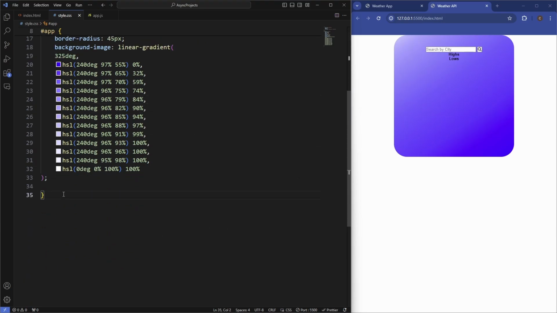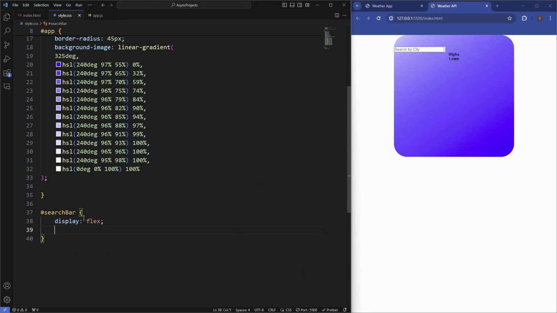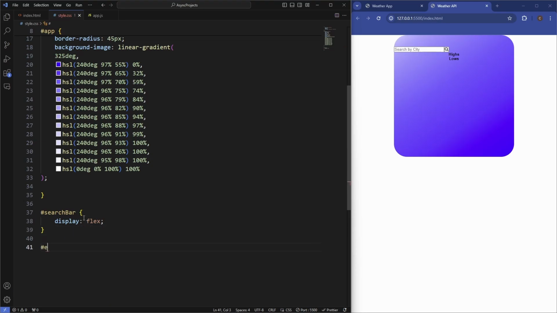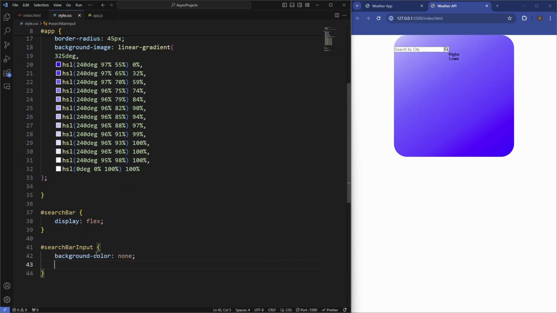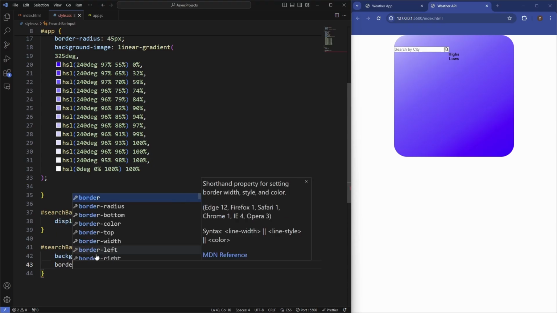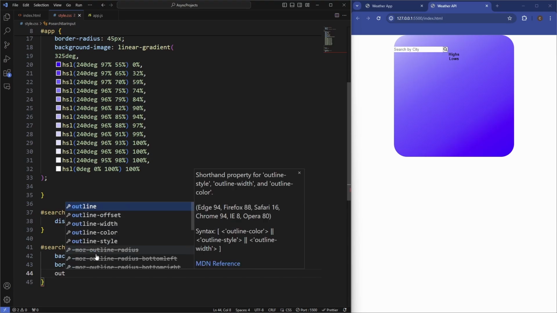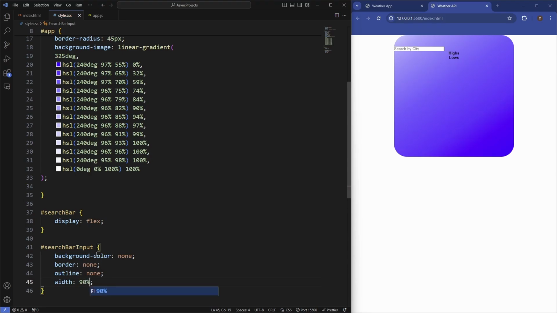We'll now work on the search bar. So we'll grab the search bar, we'll set the value to display flex, and let's set the color to be white, and then we'll start the input. So we'll say search bar input. This is going to have background color of none. We'll set the border of this to be none. So we'll basically just strip it of all its styling. So we'll set the outline to none.